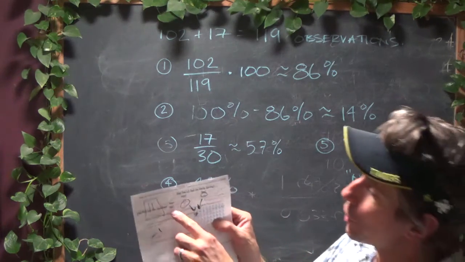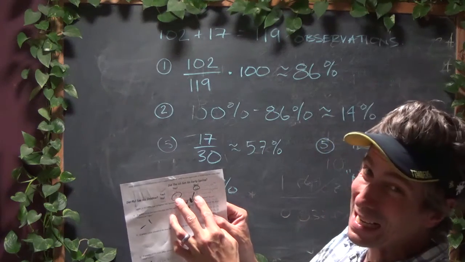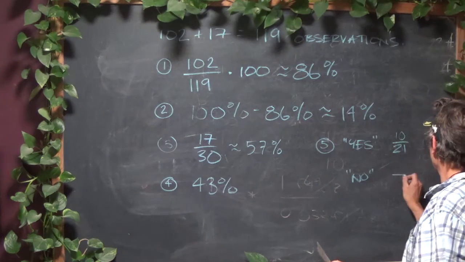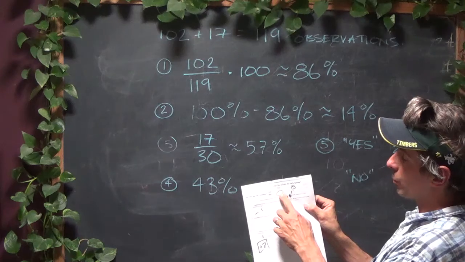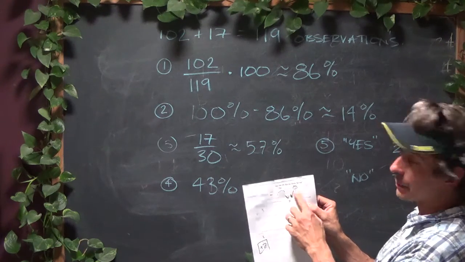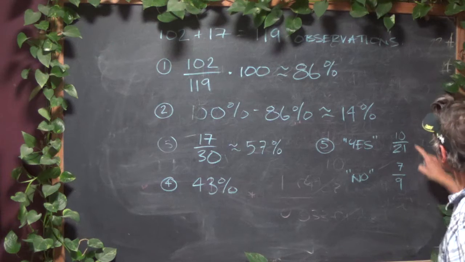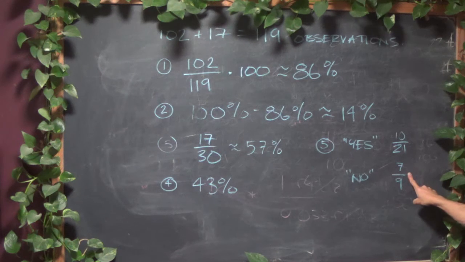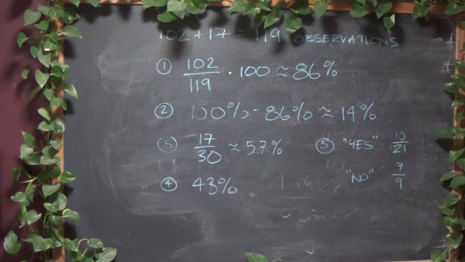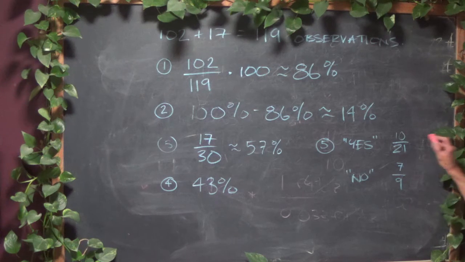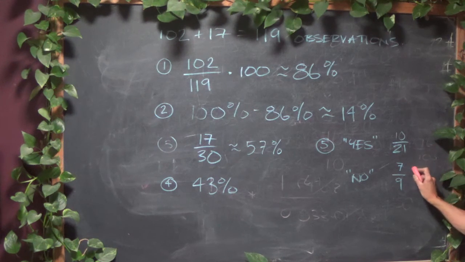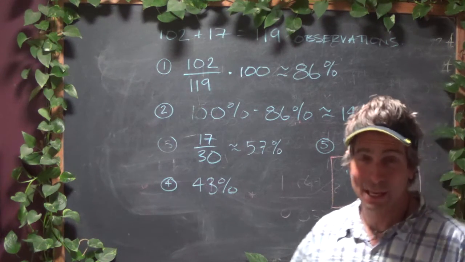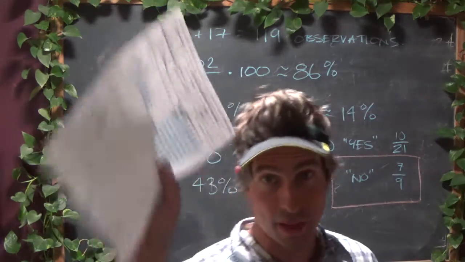In the bottom one, the no, he didn't see his shadow 9 total times over those 30 years. 9 total times. Was he correct 7 times out of that 9? So this is the fraction of the time he was correct when he did see his shadow. Here's the fraction of the time he was correct when he didn't. So the question is, which one of those is bigger? And hopefully it doesn't take you very long to figure out. That number is less than a half. That number is way bigger than a half. So he is more often correct when he doesn't see his shadow, percentage-wise and data-wise.